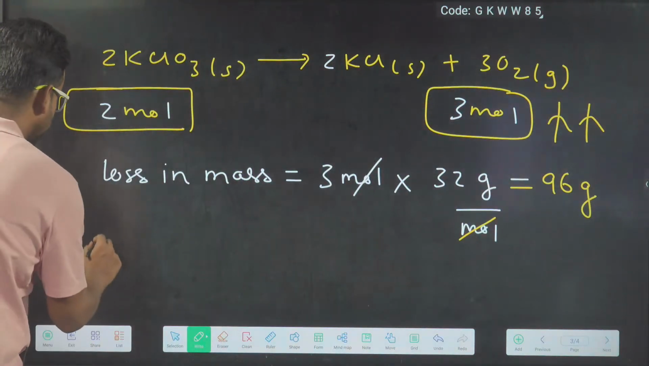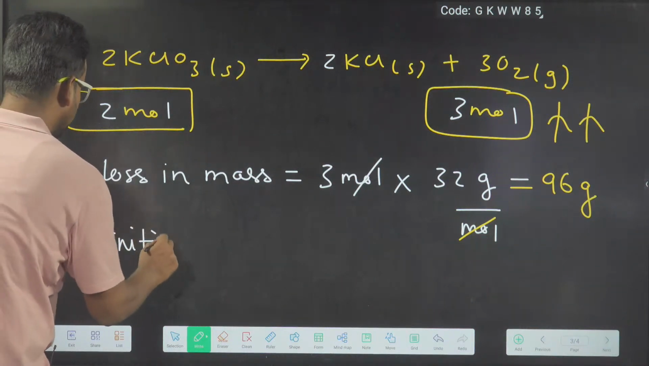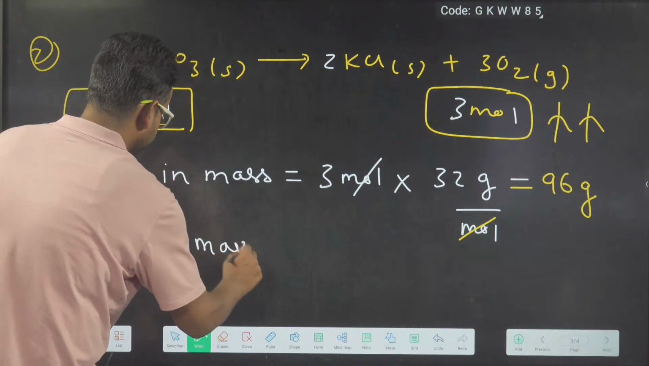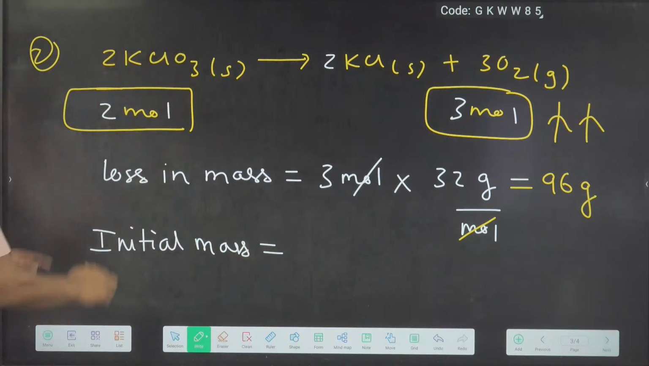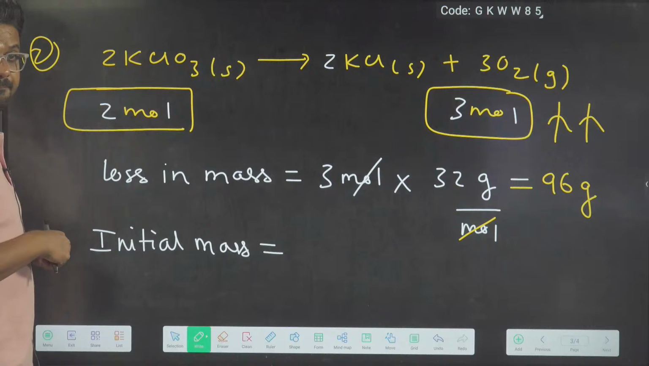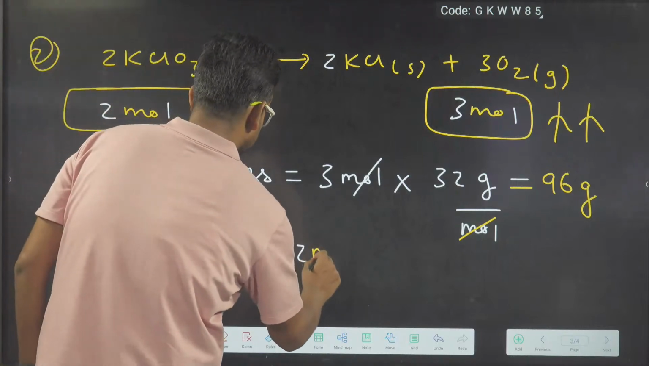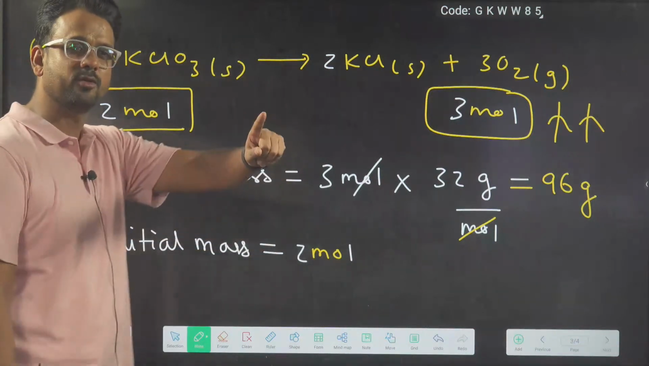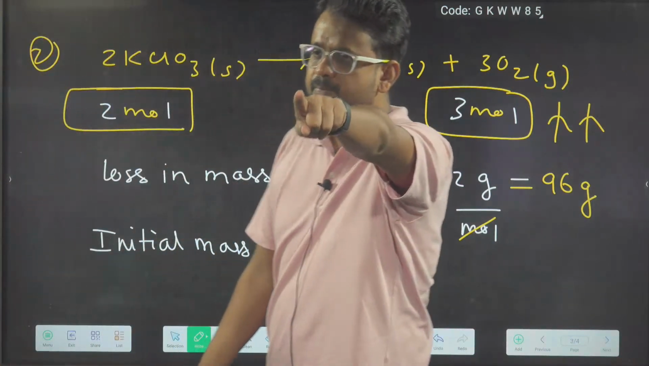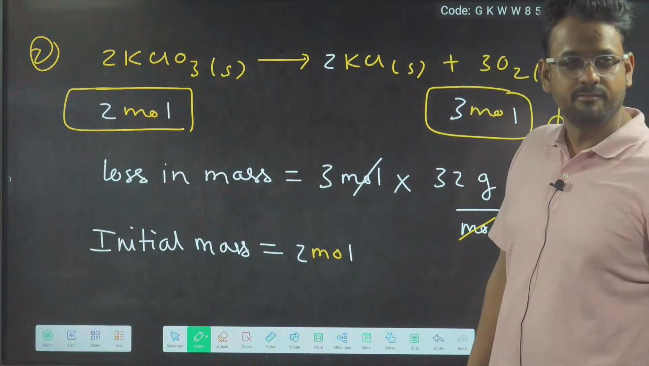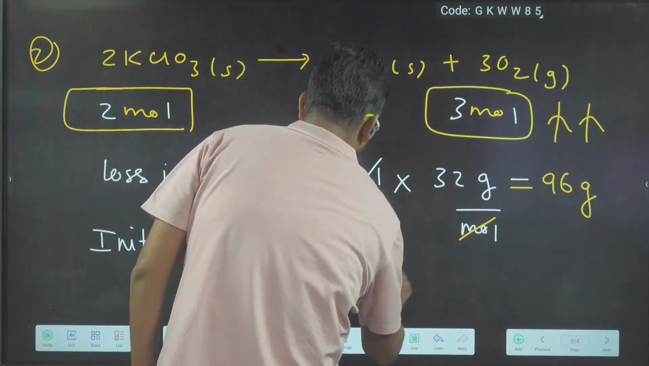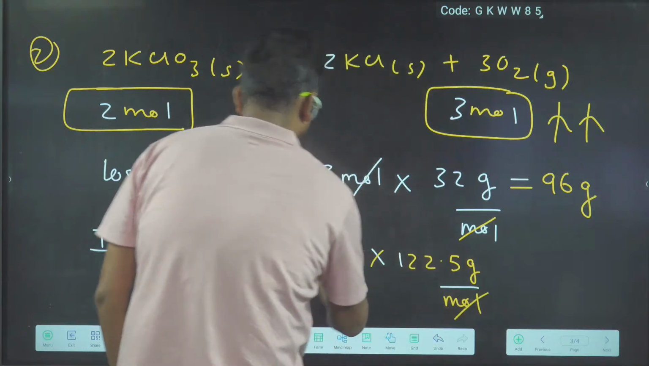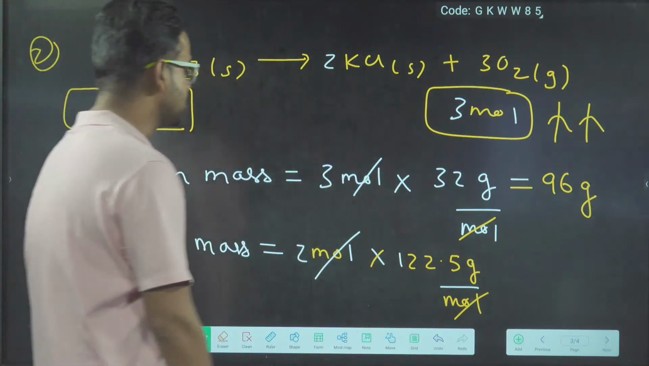And what, my dear friends, therefore will be the initial mass? Initial mass will be the mass of 2 moles of KClO3, which is what you have initially. And the molar mass of KClO3, I believe we calculated yesterday also. It was 122.5 gram per mole. So moles cancel, and this is 245.